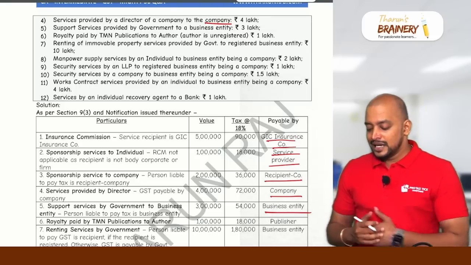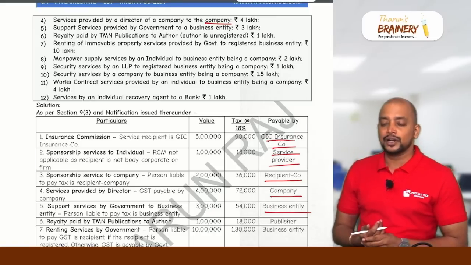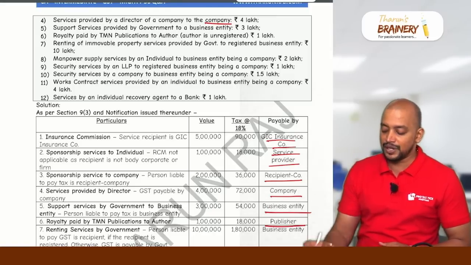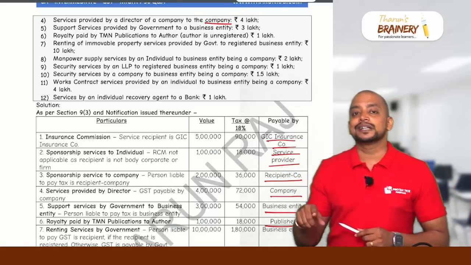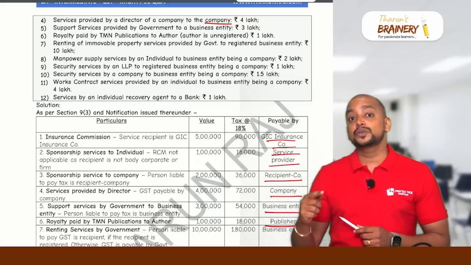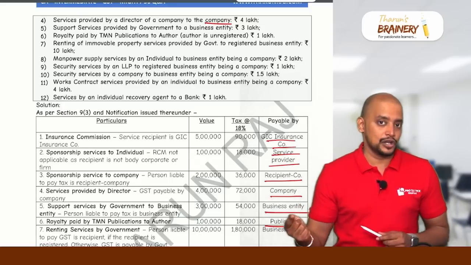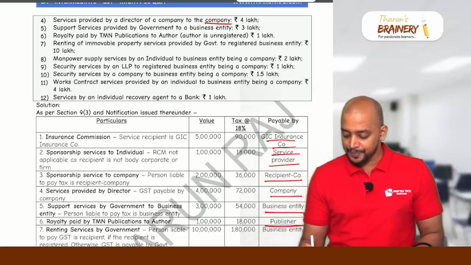Royalty paid by TMN Publication to author. If the author is unregistered, then liability to pay GST is on the publisher. But if the author is registered, the author has the option to pay GST under FCM. If the author exercises that option, for the next 1 year from the date of exercising the option, the author is only required to pay GST under FCM. Okay.